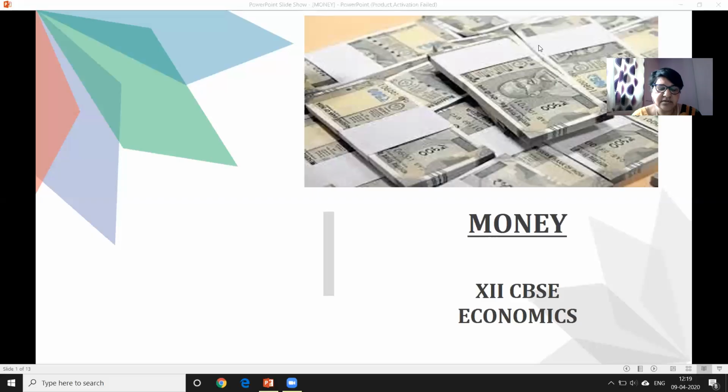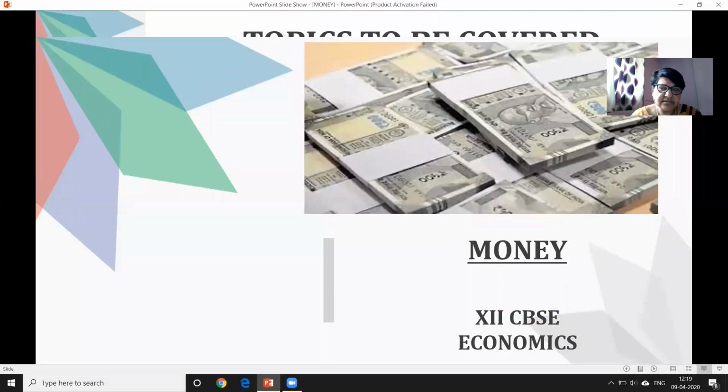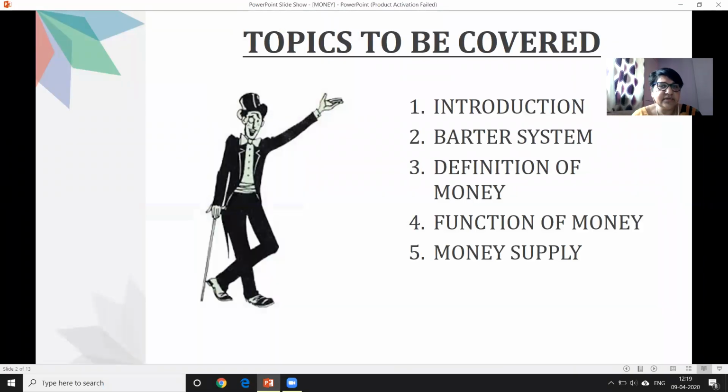As you know, students, money is an important economic term, without which we cannot do anything in our life. We are going to cover a few topics in this. First, we'll do this introduction, then what is barter system, then definition of money. As you know, functions of money is already excluded from your syllabus. We will not be doing functions of money, but the next topic, that is money supply, we will be doing. So let's begin with the introduction first.